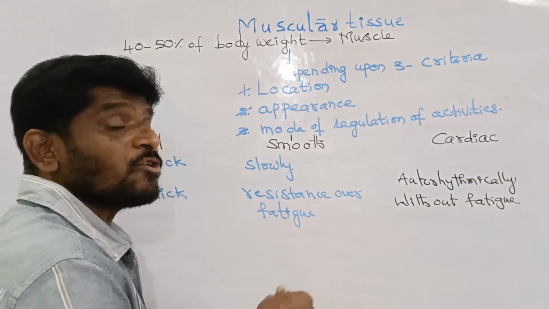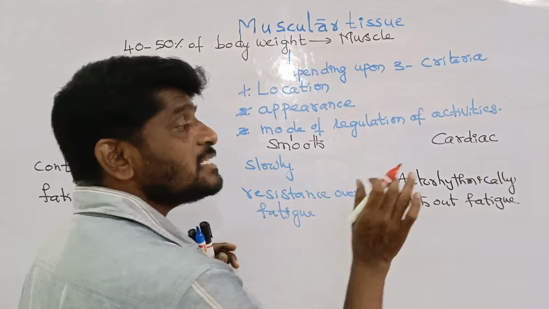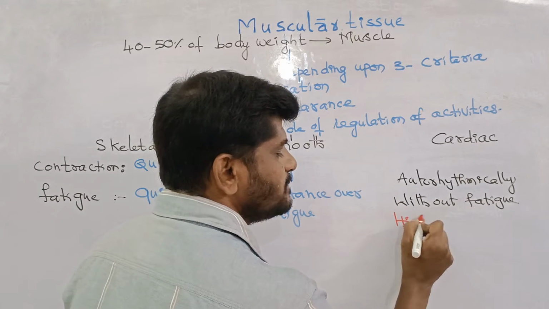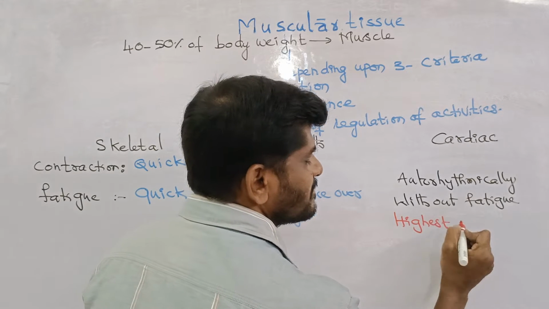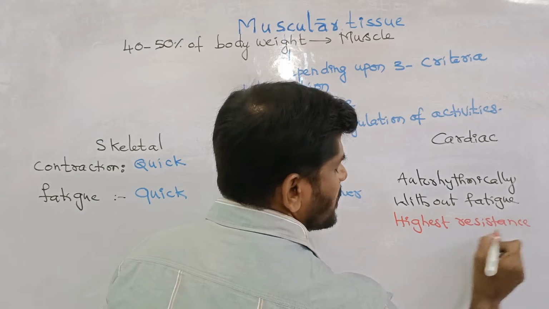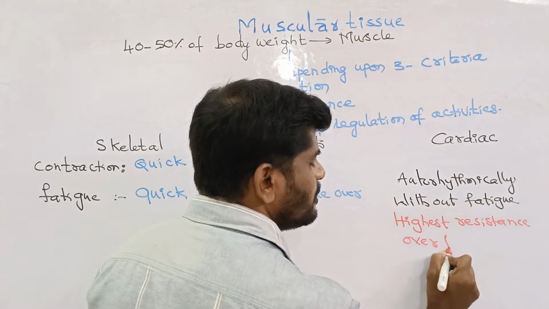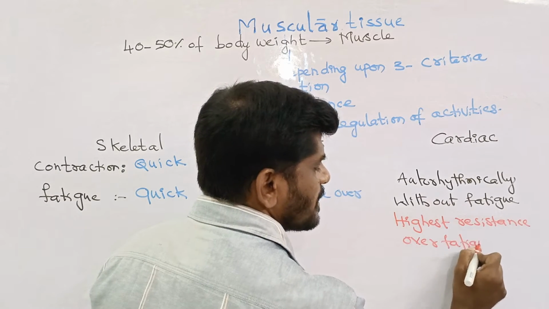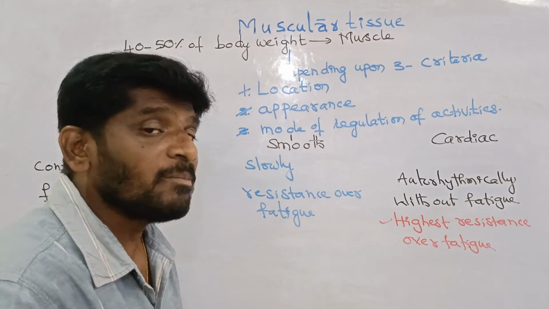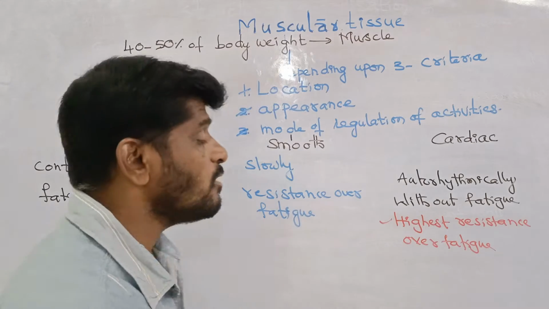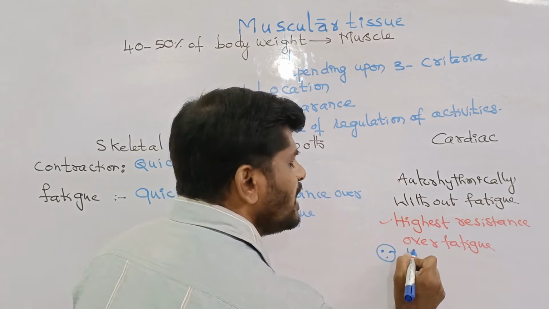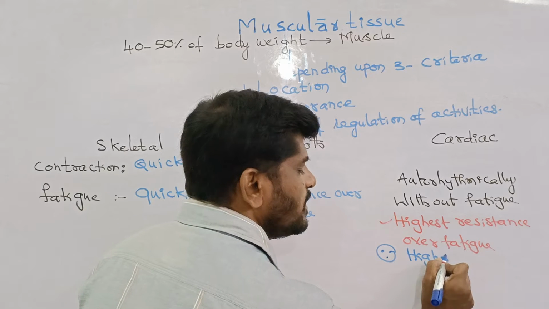And therefore, in this context, I want to tell you, this is the muscle exhibiting the highest resistance to fatigue. The reason is, why does the cardiac muscle exhibit the highest resistance to fatigue? The reason is, cardiac muscle contains the highest number of mitochondria.